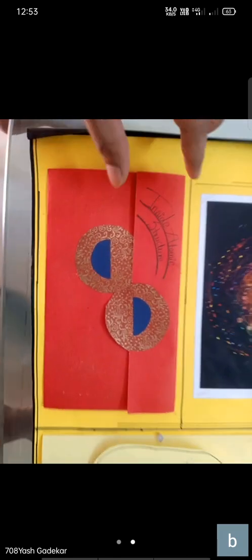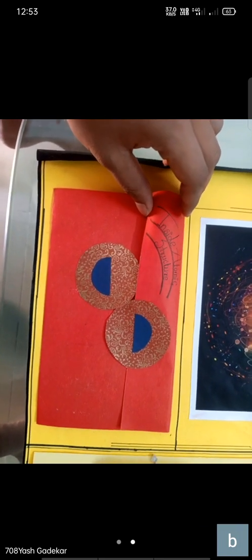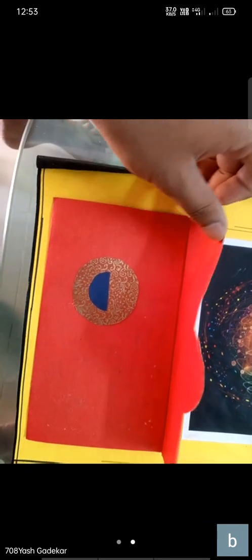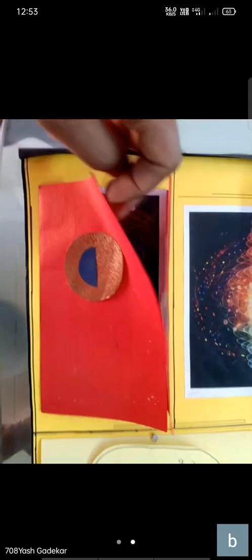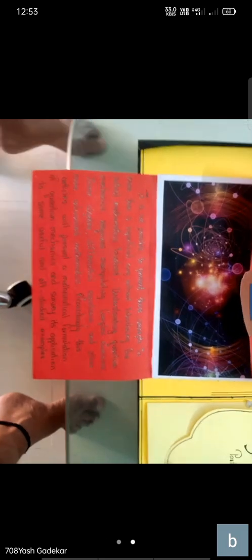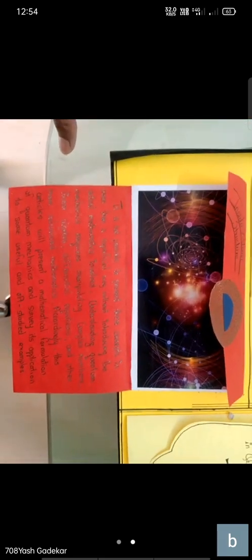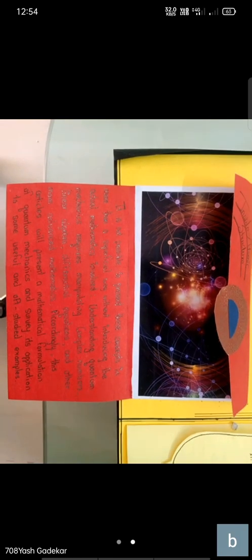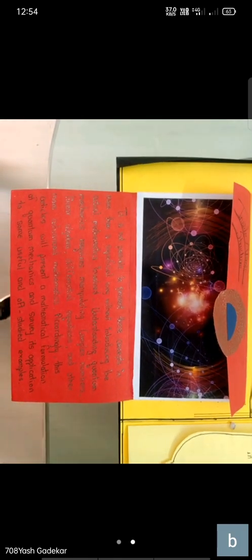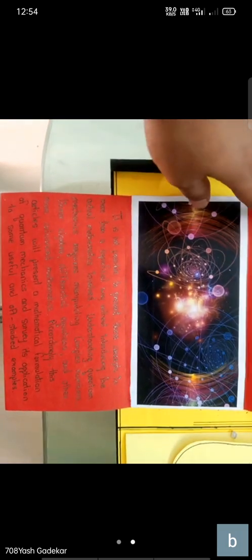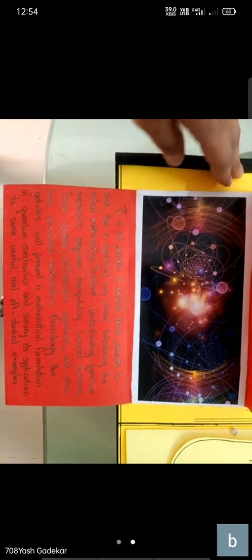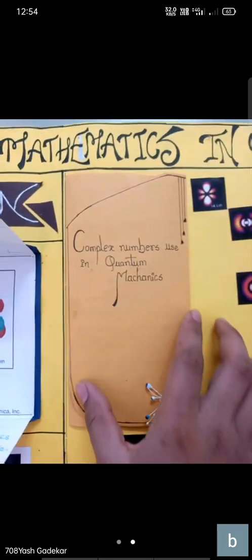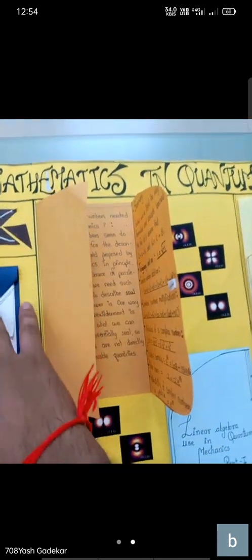Then we are going to see how this concept can be shown with the help of mathematics. Introducing this concept is not easy. There is a lot of advanced mathematics used in the field of quantum mechanics, like complex numbers, vectors, matrices, etc. Further, we will know about this. Now we are going to talk about our first part, complex numbers. Use of complex numbers in quantum mechanics.